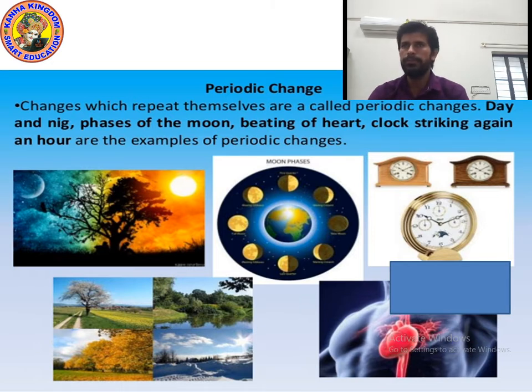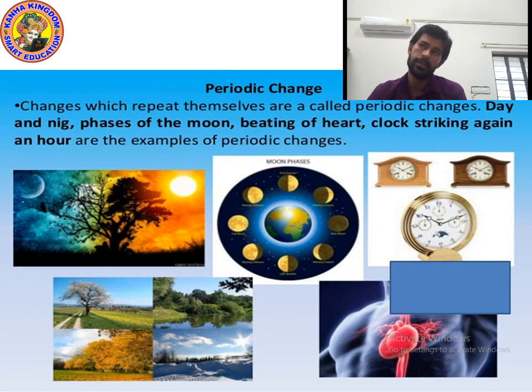Look at the picture carefully. In the first picture, can you see a tree, the sun on one side and the moon on the other? As you can see in the picture, dear kids, you can easily guess that day and night changes occur after a fixed time. After 24 hours, every day, day and night keep coming and going. So changing of day and night is a periodic change.